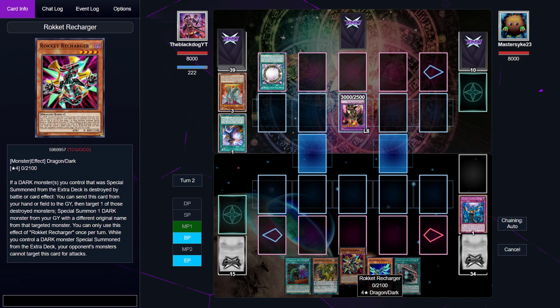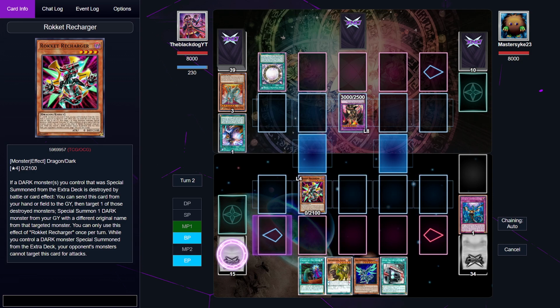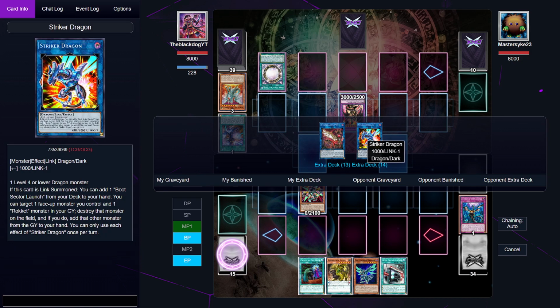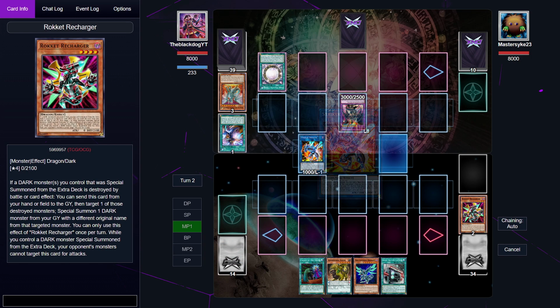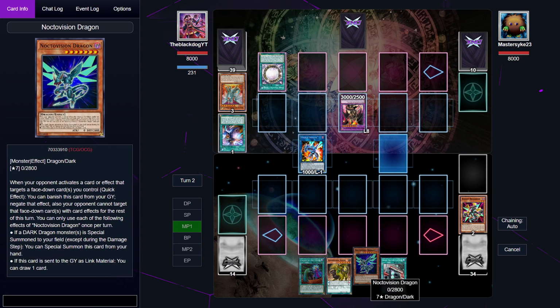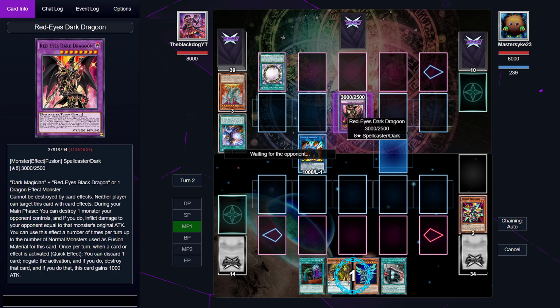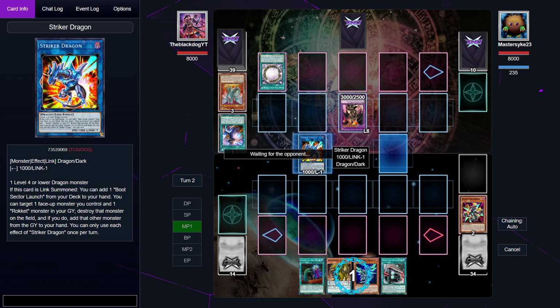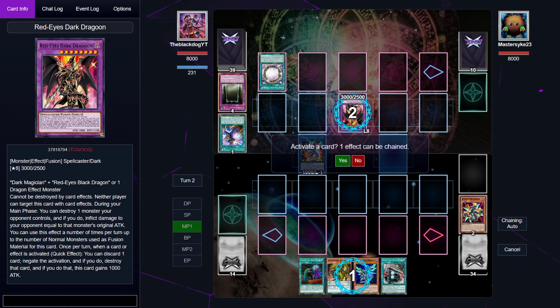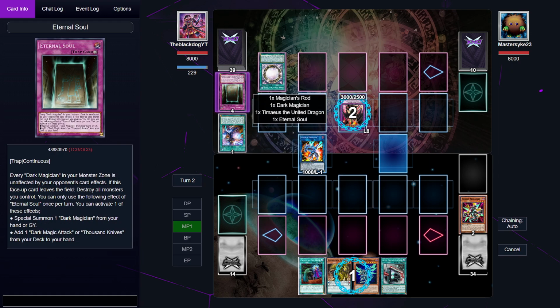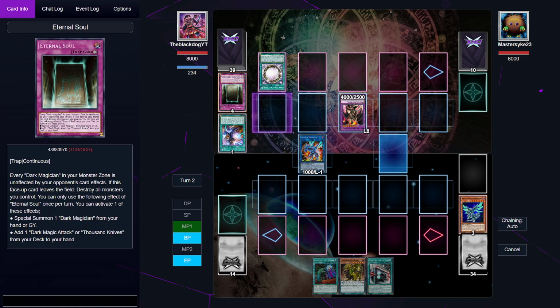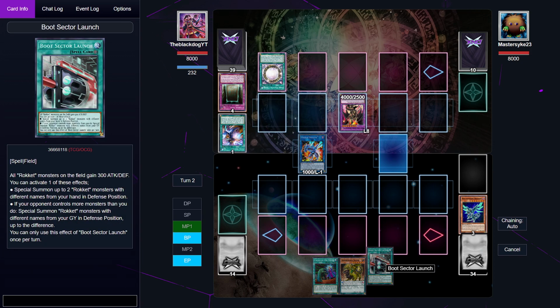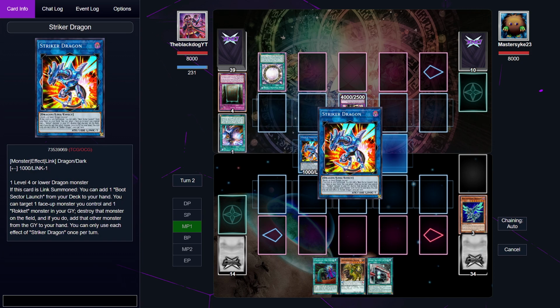I am still going to start off by going for Rocket Recharger. And I am still going to go for Striker Dragon. And I'm going to activate the effect of Noctovision Dragon. He may negate this card, and if he does, that's fine. It still does hurt me, but I can't really change anything about it. He had an Eternal Soul in his hand. Wow, he gave up. Okay, that's interesting that he gave that up.